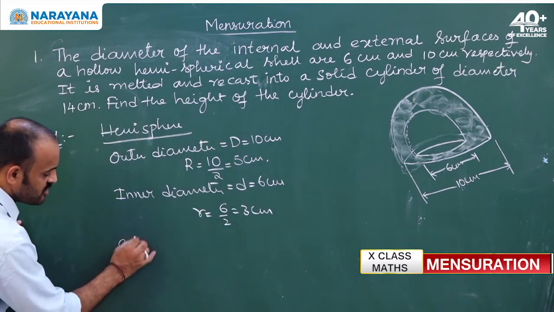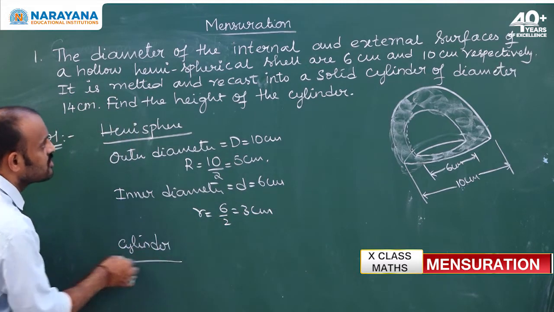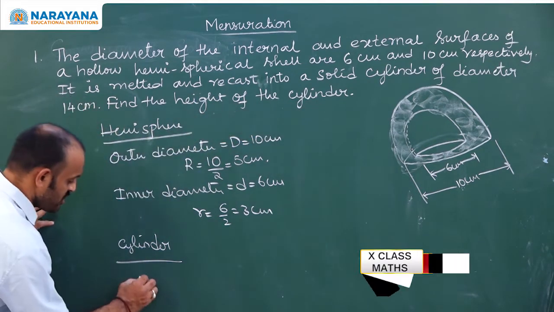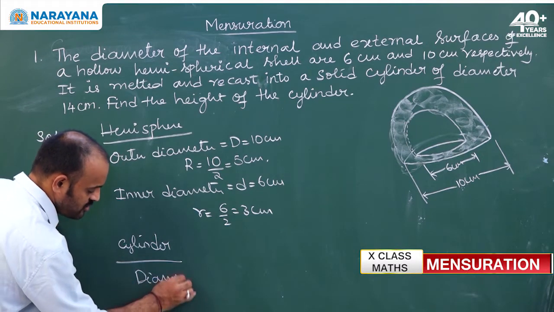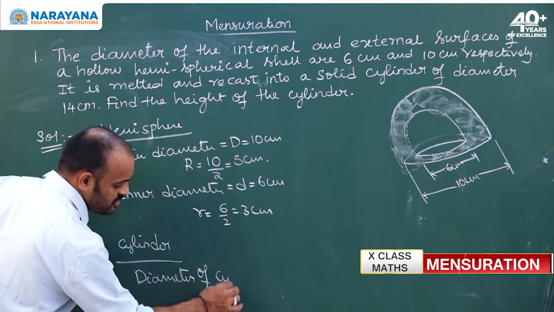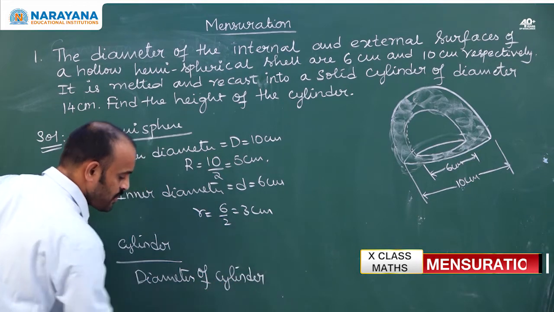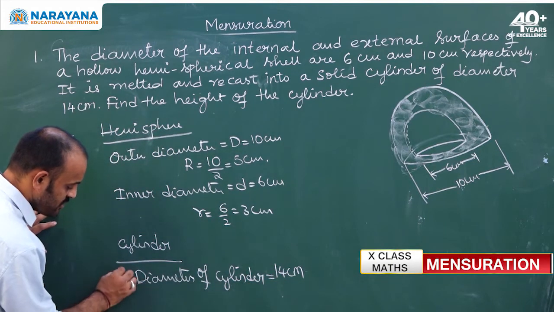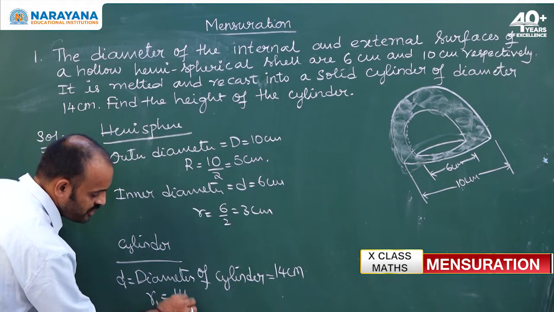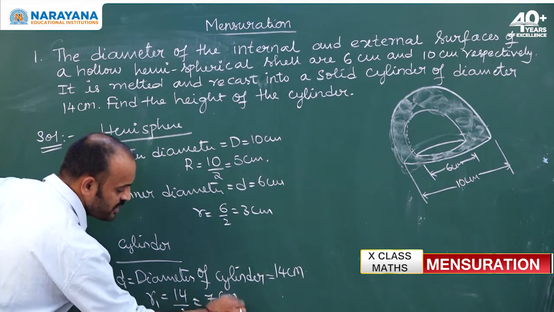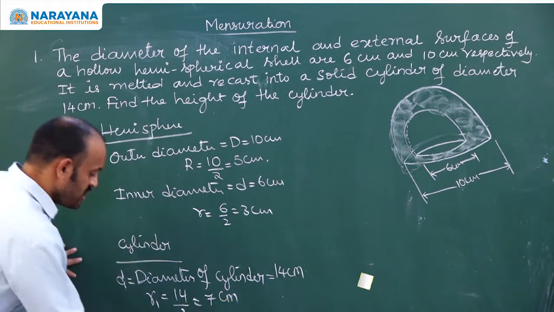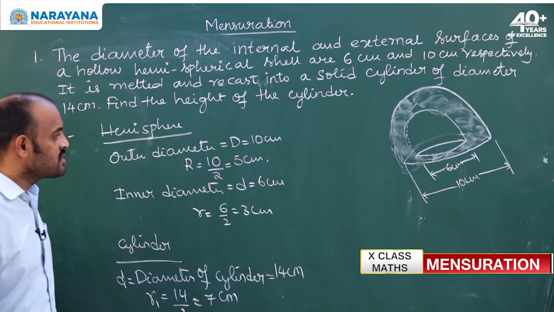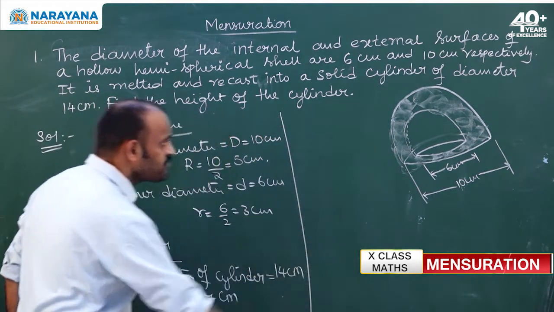Now he has also given the cylinder dimensions. He has given the diameter of the cylinder as 14 centimeters. Let us consider this as D1. Then radius will be 14 by 2, 7 centimeters. He has given all the dimensions. The question here is, what is the height of the cylinder? That we will do here.